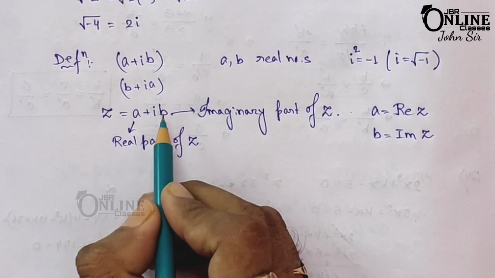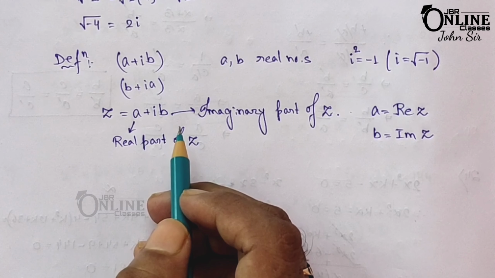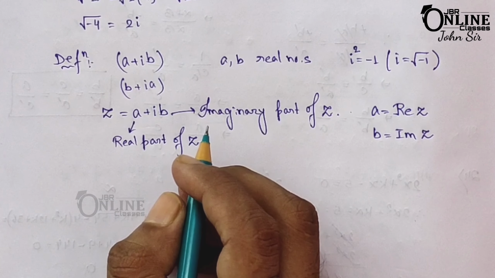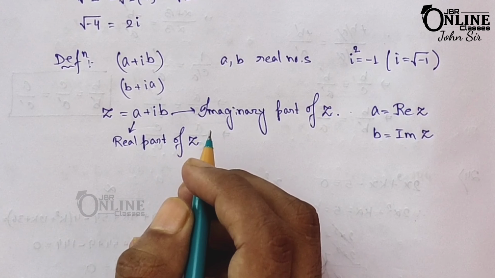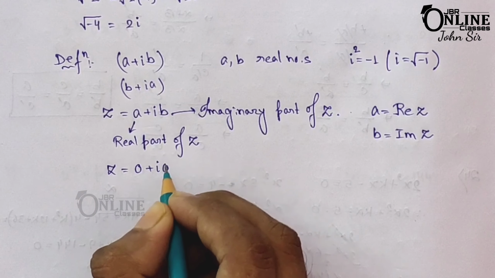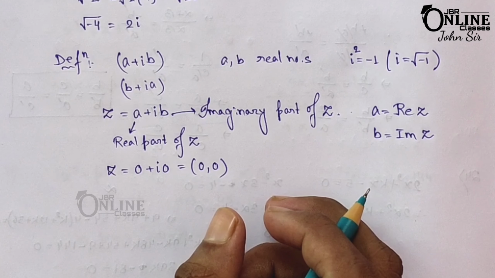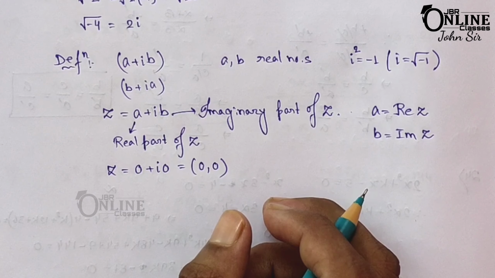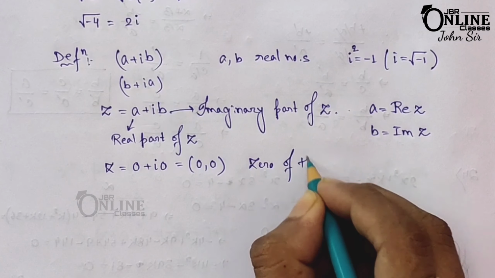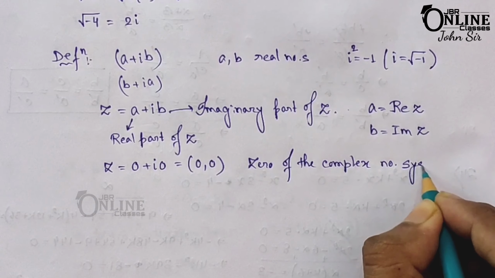Now if b equal to 0, then a plus ib is a purely real number. But if a equal to 0, then it will be purely imaginary. If a and b both are 0, then z equal to 0 plus i0, that is equal to (0, 0), which is denoted by 0, and it's called the zero of the complex number system.